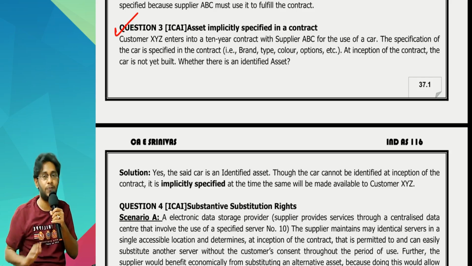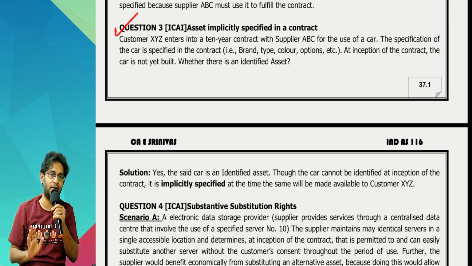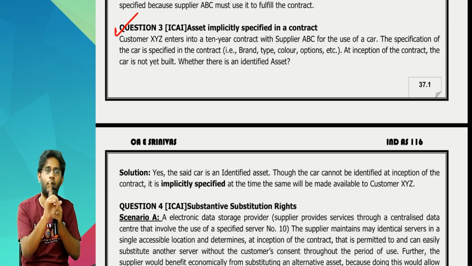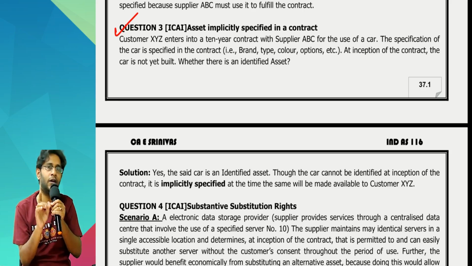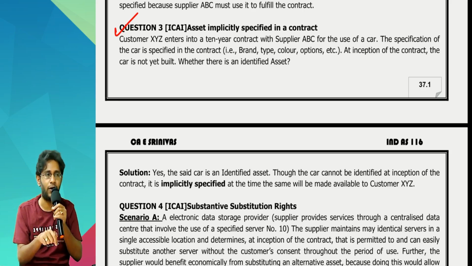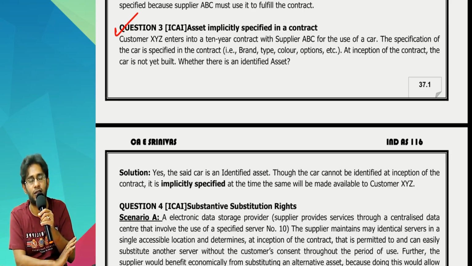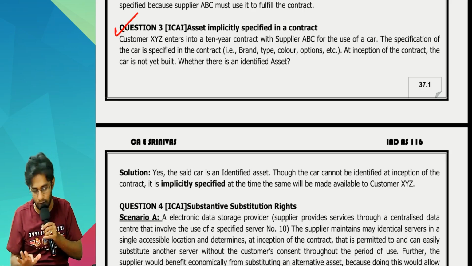Inception date does not mean accounting date, sir. Inception date is the contract date. That date is used only for one purpose, just to evaluate whether the contract is a lease or not. Other than that, nothing we will do with the inception date. Continue further.